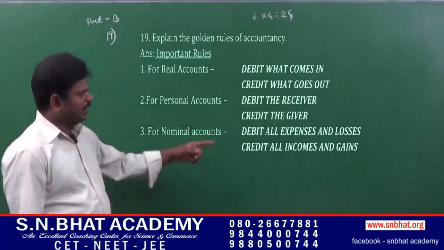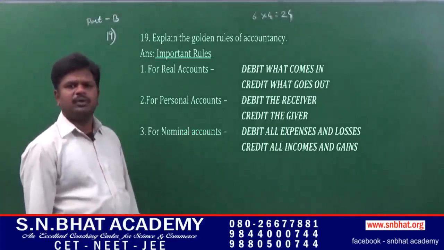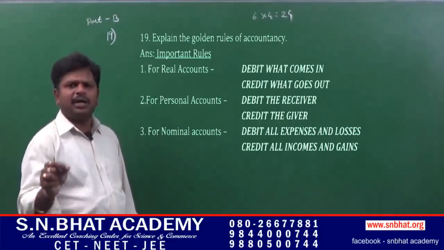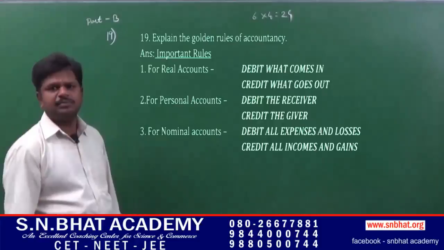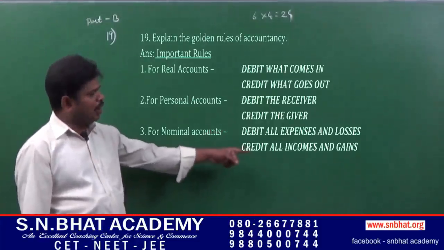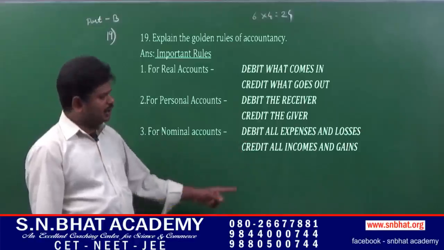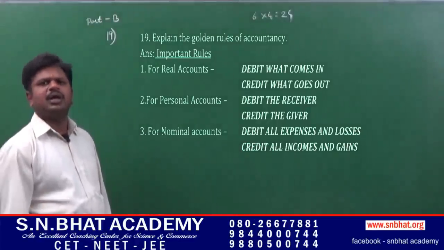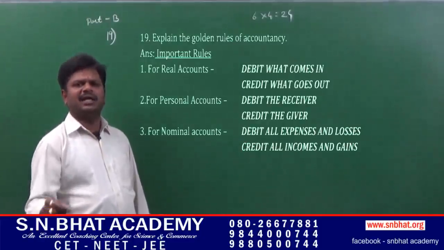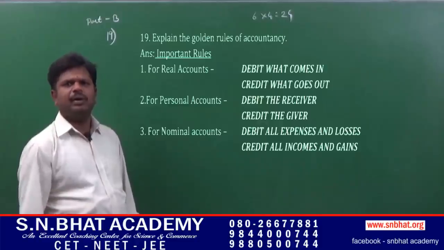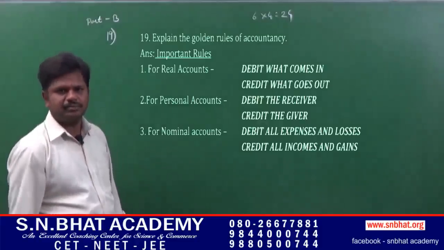Next, nominal account. It is the account which is related to expenses and incomes. In case of nominal account, debit all expenses and losses, credit all incomes and gains. Example, salary paid, commission paid, salary received, brokerage received, rent received, bad debts, etc.